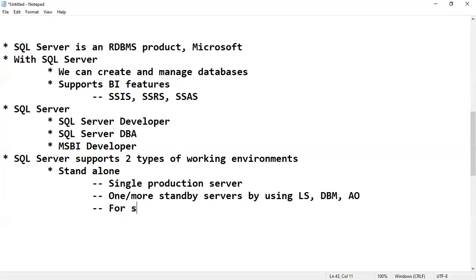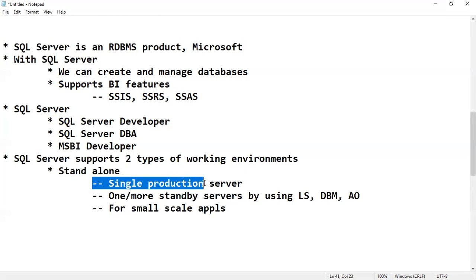Basically, for small scale applications we go with the standalone environment, like a small office, a supermarket, a small college, or schools. For those, we can maintain a single production server, and all the users hit the same server.